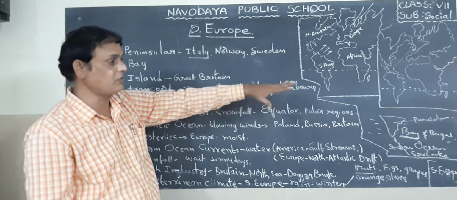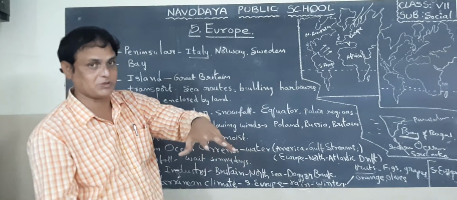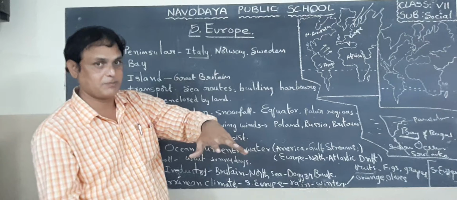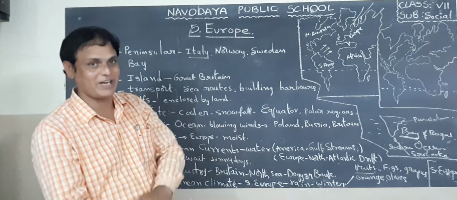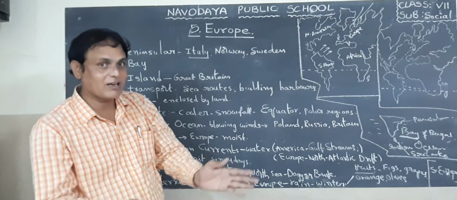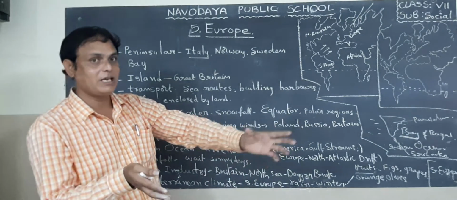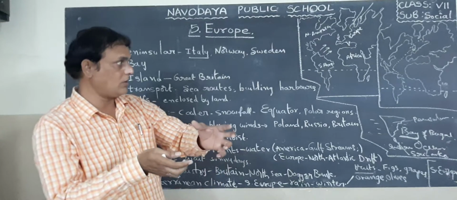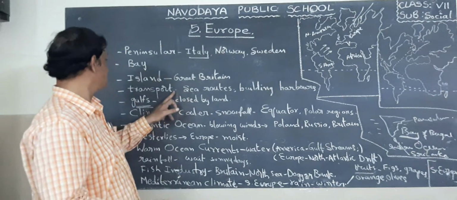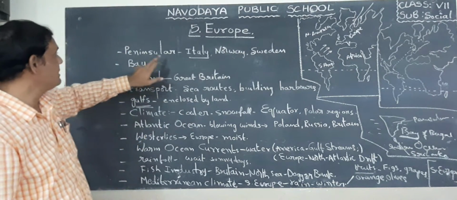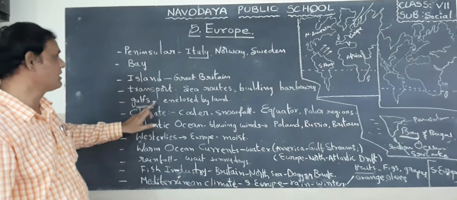Because if the ship comes, it needs some water depth. If there is no water depth, what will happen to the ship? The bottom of the ship will be destroyed. Here the Gulf has sufficient water to anchor the ship. That is the use of that. So here we covered peninsula, bay, island and Gulf.